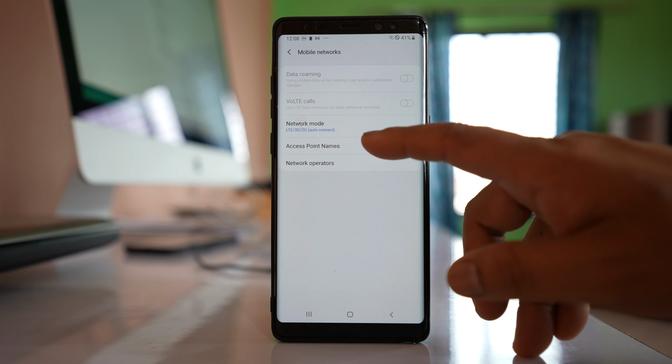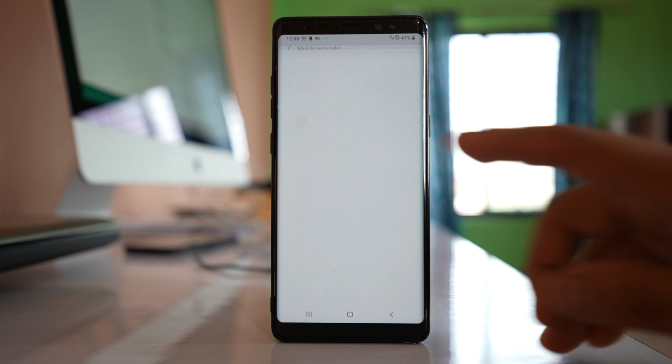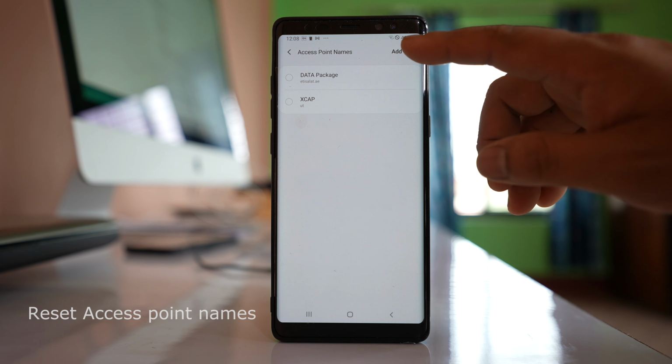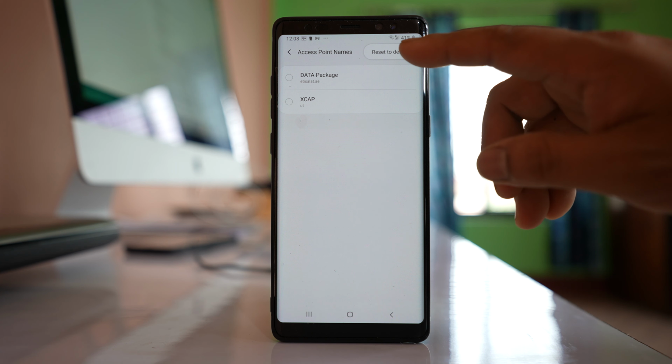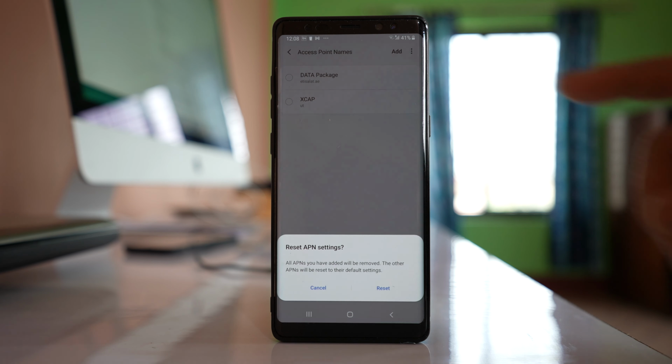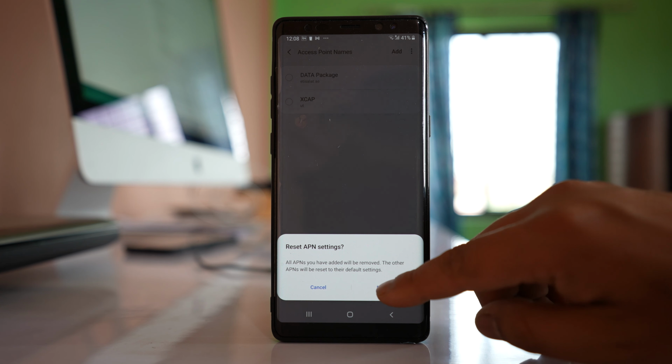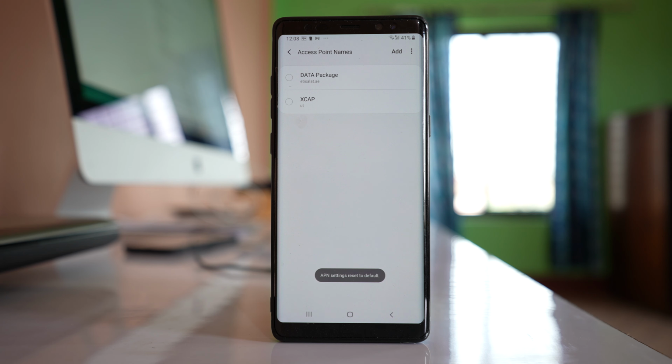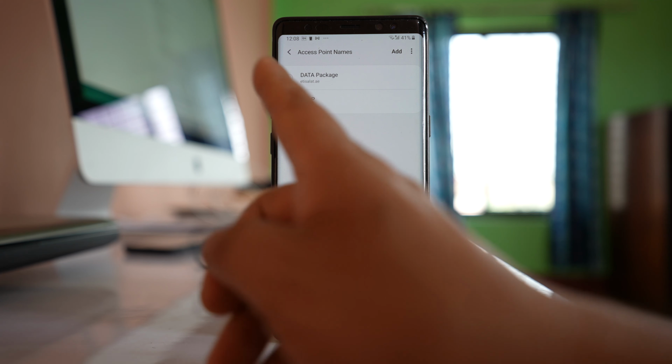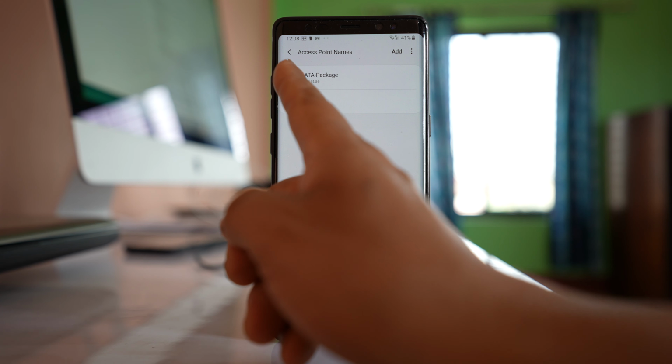Also you can go to this option access point names and then select this option, three dotted icons, and then reset the access point name. Select reset. After you have reset the access point name, then you can select your access point.